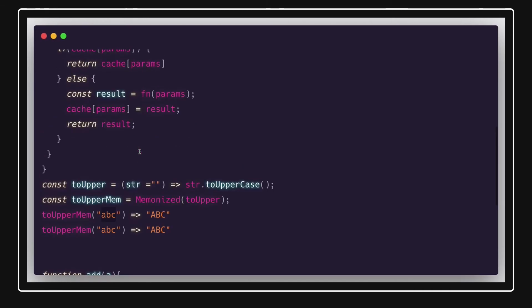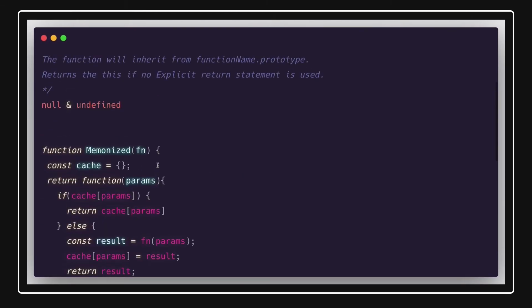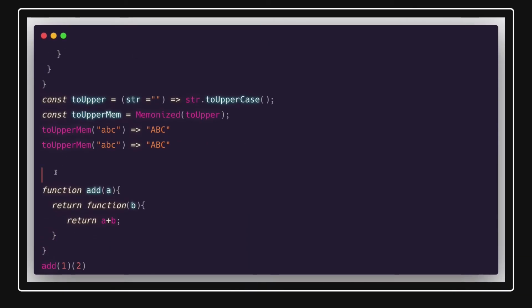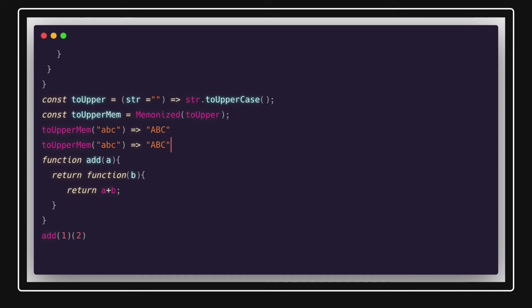So once you are calling it for the first time, this function is stored inside the closure of the inner function. That's why you are able to call it. Otherwise the function would have been undefined, right? But the function, which is an argument passed in the outer function, is stored inside the closure of the inner function. Okay, from this a lot of concepts are getting reflected when you talk about it.